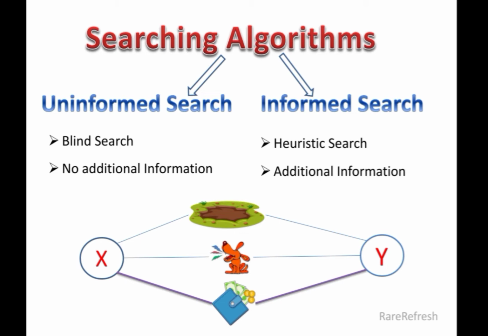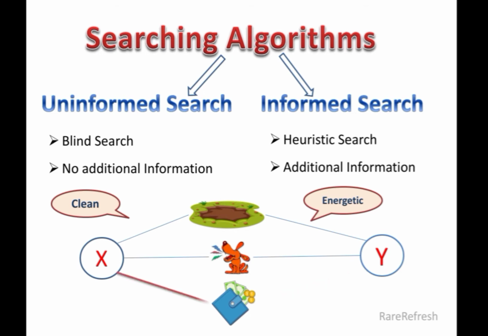Now suppose the task of X is slightly modified and he is now asked to reach Y clean and energetic. Then X can make use of this additional information to eliminate possible options from the solution set and choose one optimal and efficient solution to reach the goal.